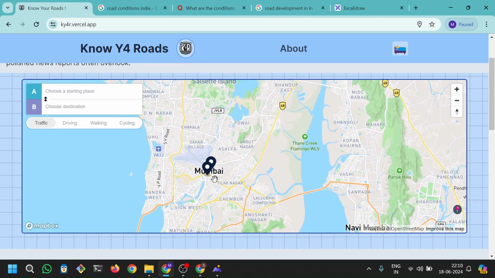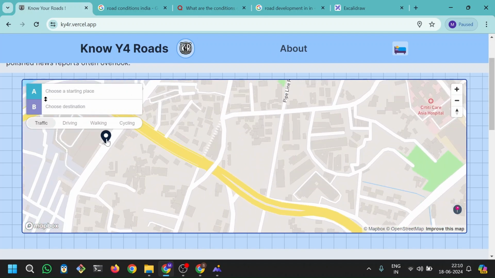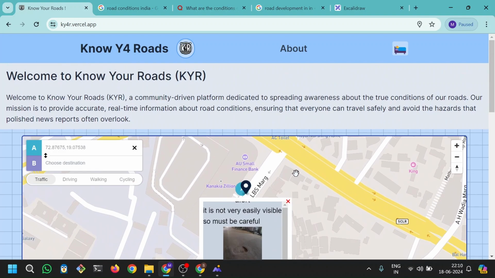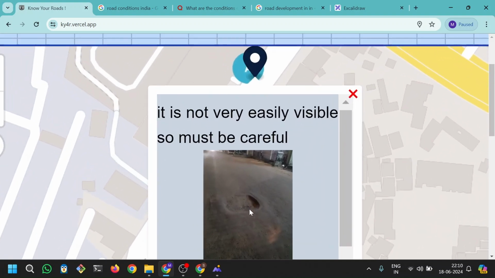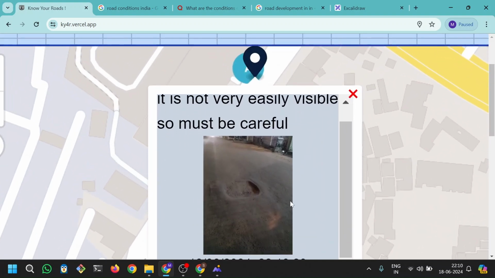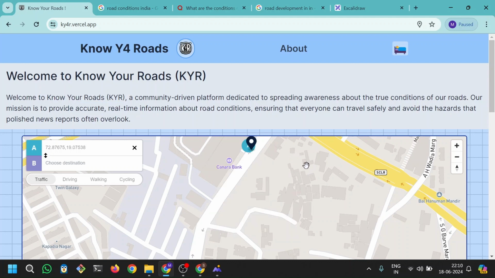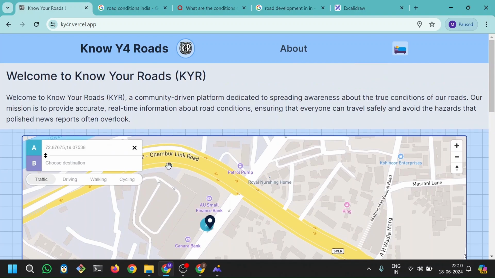So yeah, now there are two markers, and if I click over here, I can see something. It just alerts the people: it is not very easily visible, so must be careful. And now I can see the main issue. It also shows the date and everything, which is why I added that it is accurate and real time, because it shows the date and time it was added. So it can actually help people understand how to interpret the markers.